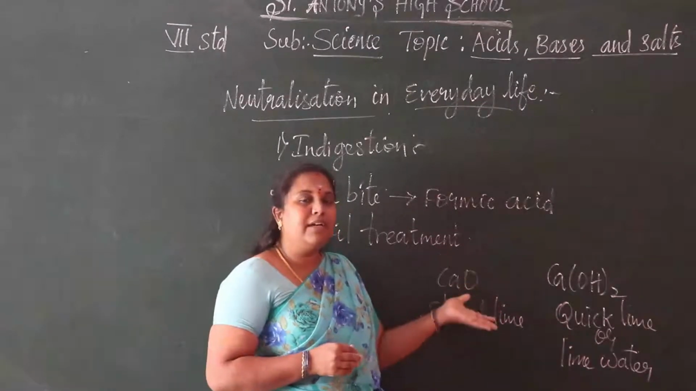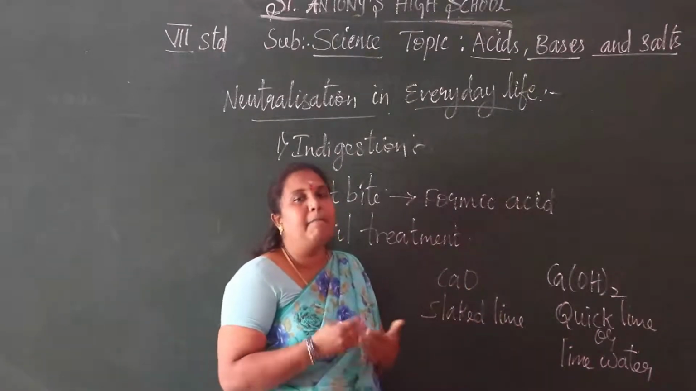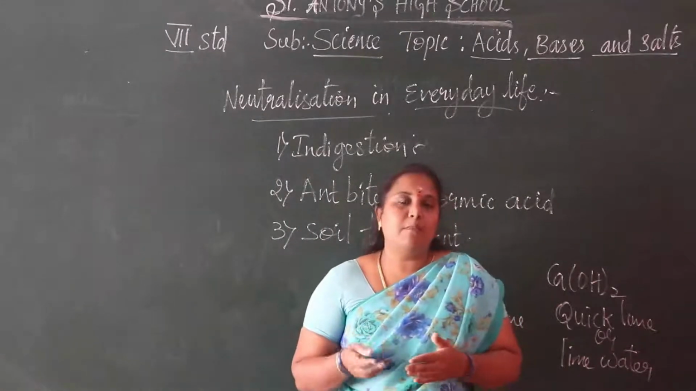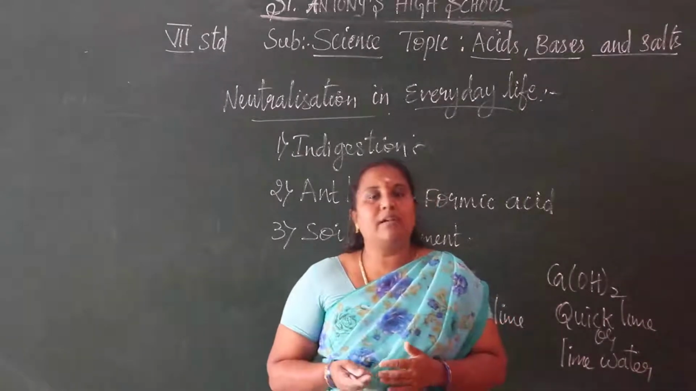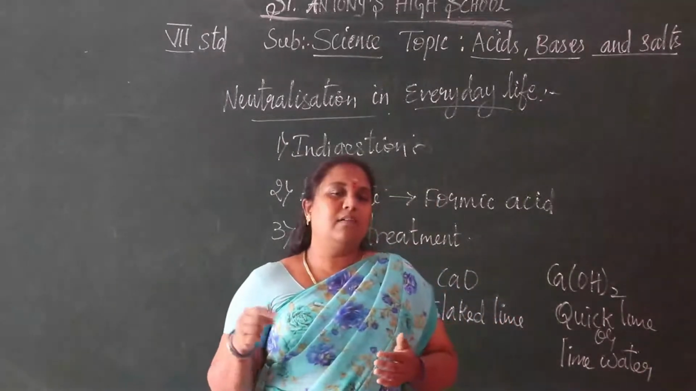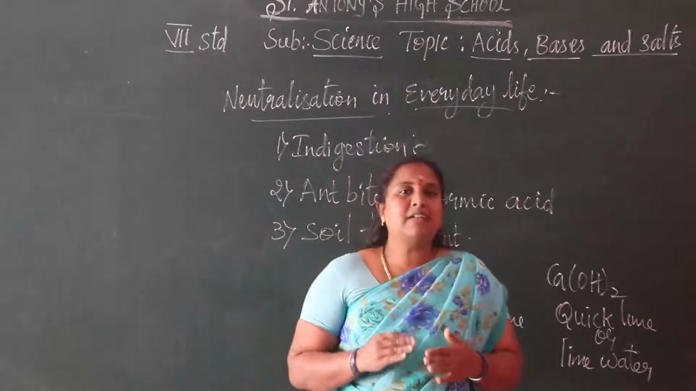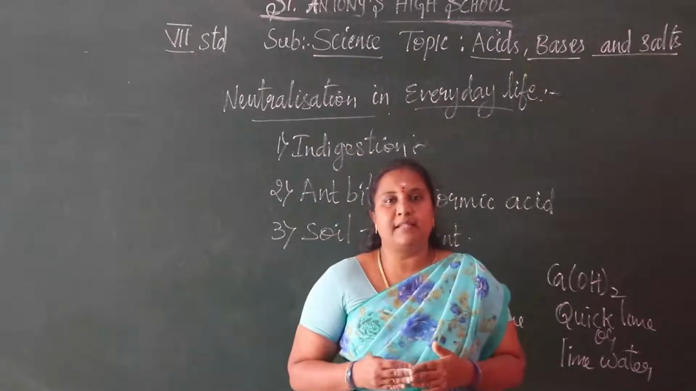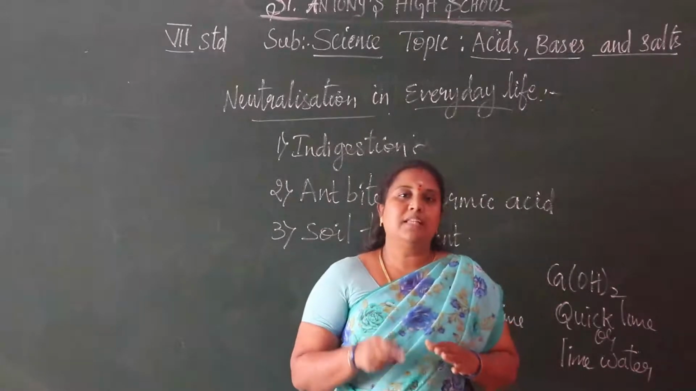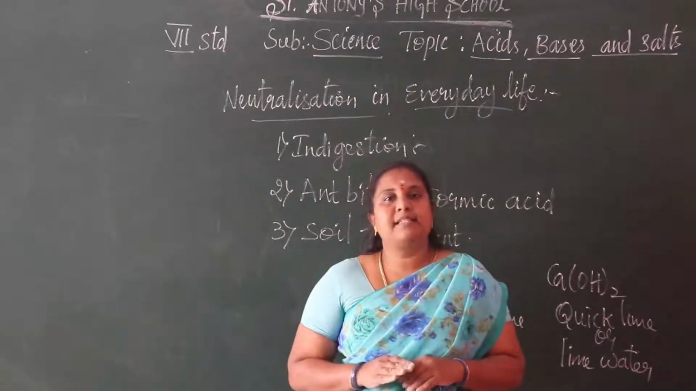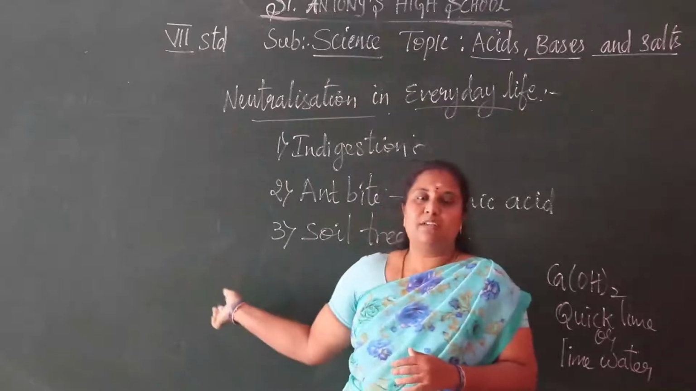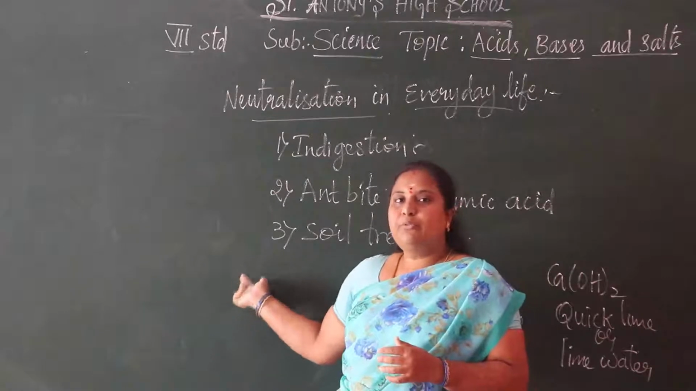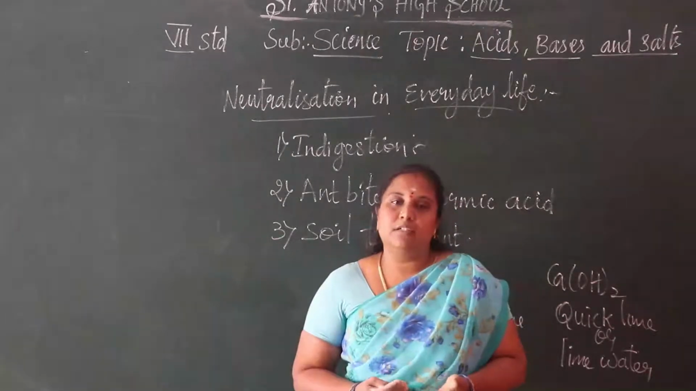If the field is more basic, we want to add manure or compost matter. What is compost matter? Dry leaves and leaves that we add to the soil. These natural things, compost matter and manure, release more acids, and those acids neutralize the basic nature of the soil. From that we get neutral soil for more new crops.